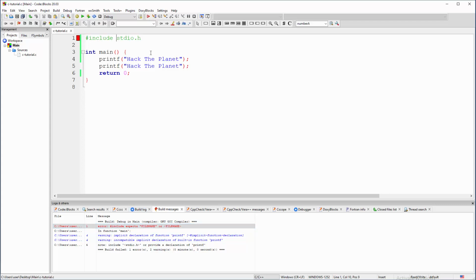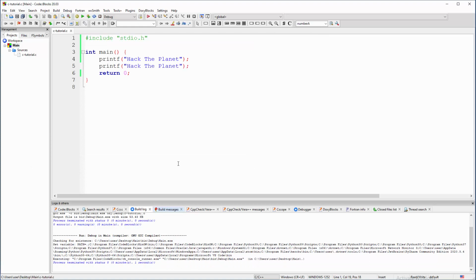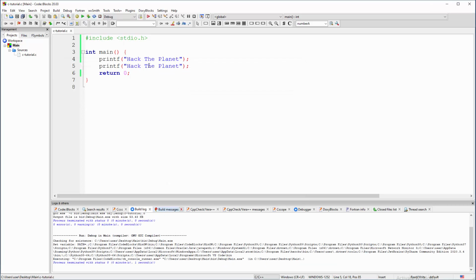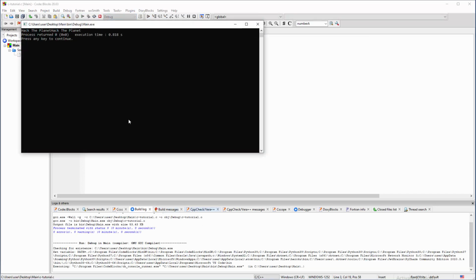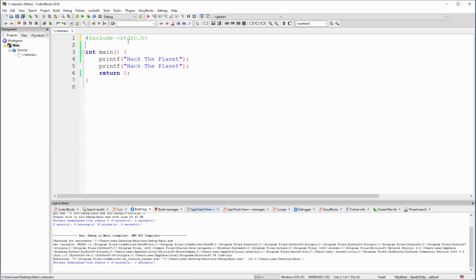So yes, you can use double quotes here and this will work, but for default stuff we are going to use arrows with the files that arrive with Code::Blocks. Okay, there you go. How many of these lines can you have, like the same? Can you have 3 of them? If we compile, everything will work, but there is no point in having multiple includes of the same file.